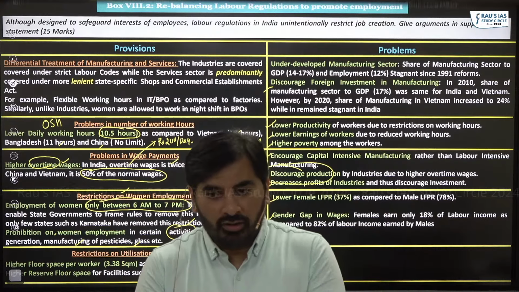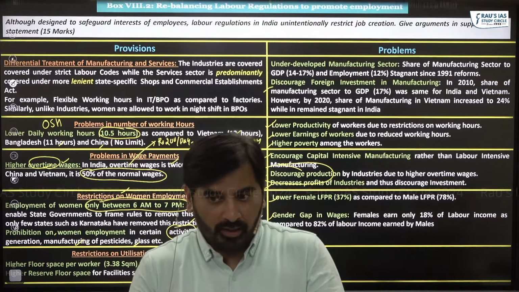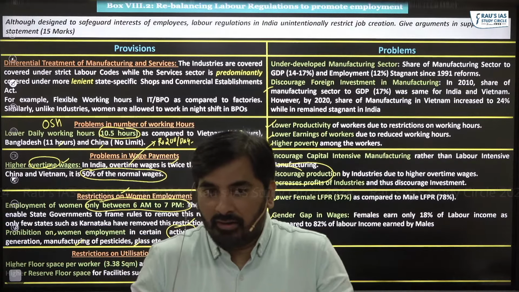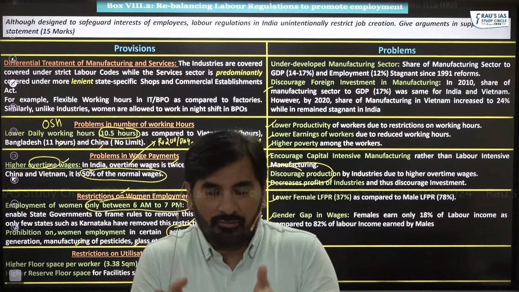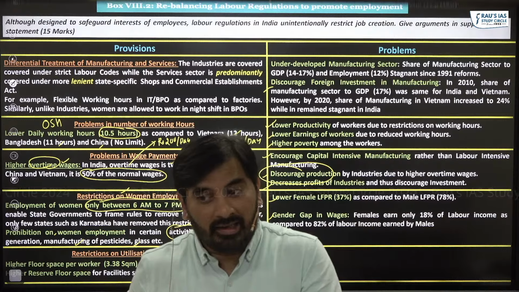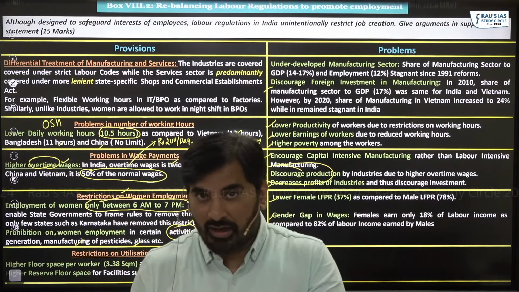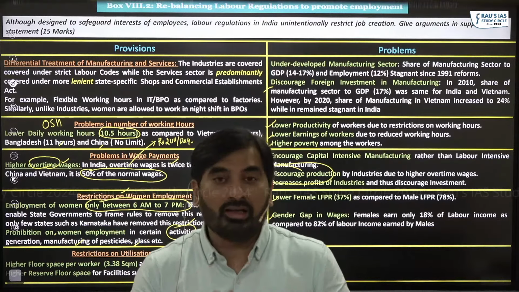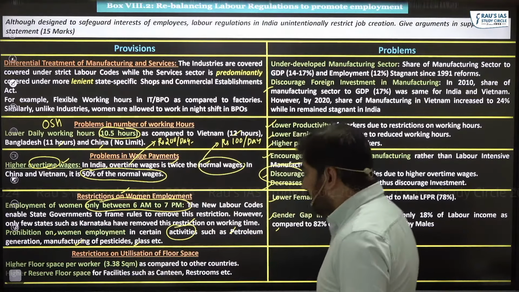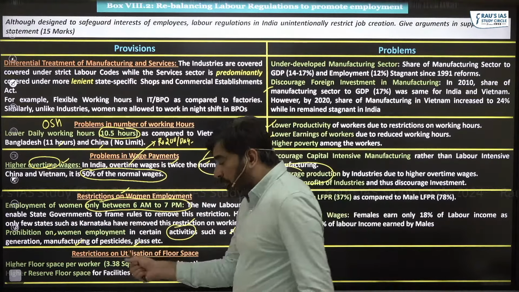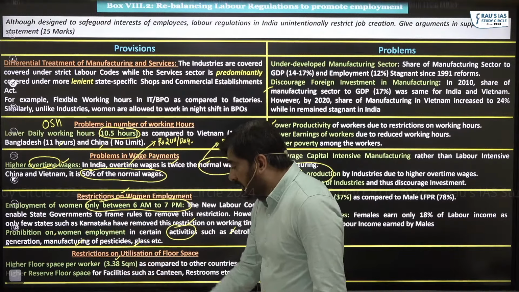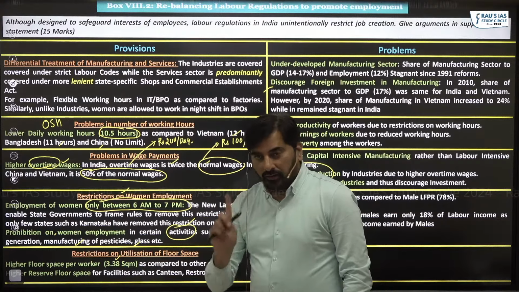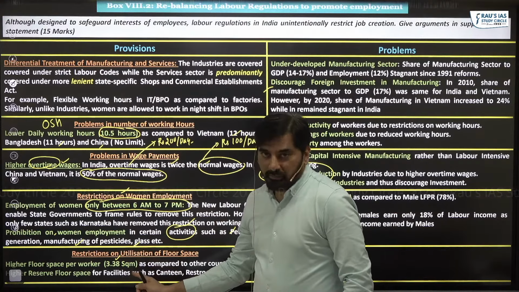In order to ensure that the shop floor is not too overcrowded, in order to ensure that workers have adequate space for themselves to work, government lays down rules and regulation as to how much should be the floor space per worker. In India, that floor space per worker should be 3.38 square meter. For one worker, you should have 3.38 square meter.